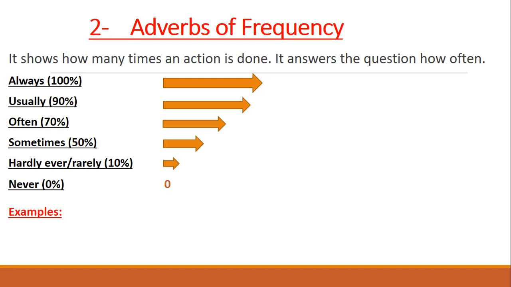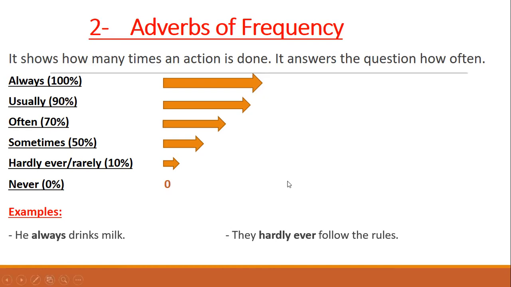Okay, let's have a look at the following examples. He always drinks milk. That means 100% of the time he drinks milk. Every day. He never misses a day. They hardly ever follow the rules. That means if there are 6 days, they may only follow the rules for one day, just 10% of the time.